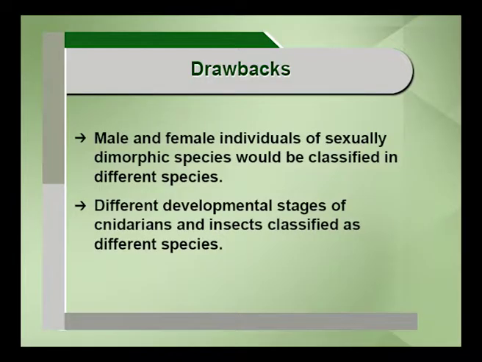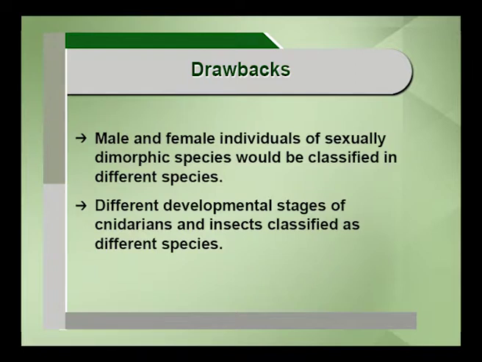What are the drawbacks? For example, the male and female individuals of sexually dimorphic species would be classified into different species. It is very difficult, because in sexually dimorphic species, male and female have different forms. So there is a tendency to classify those two individuals, male and female, into two different species. It is wrong. So that is one important drawback as far as morphological features are concerned.